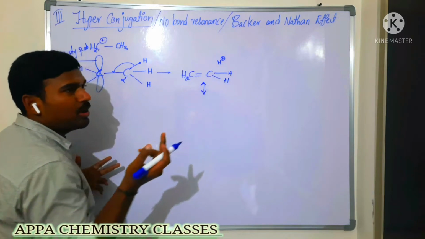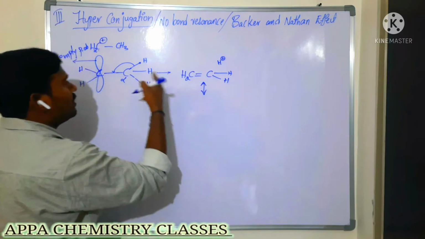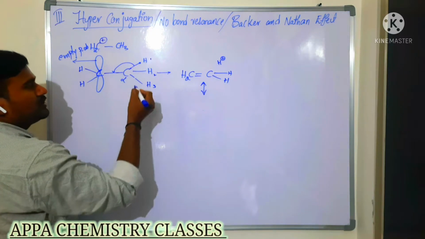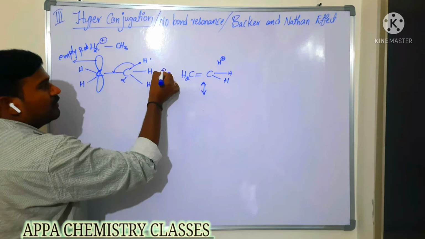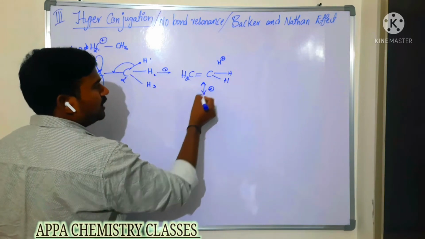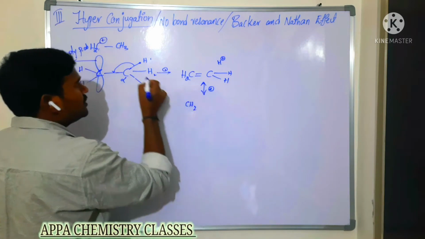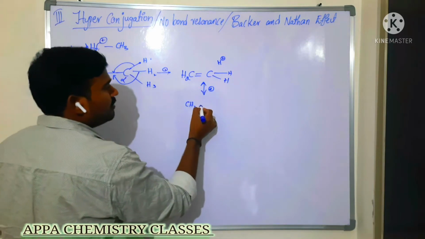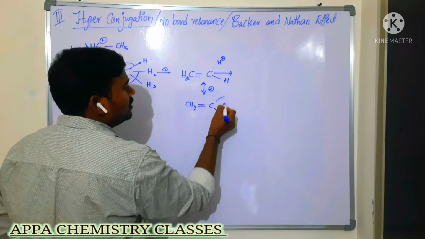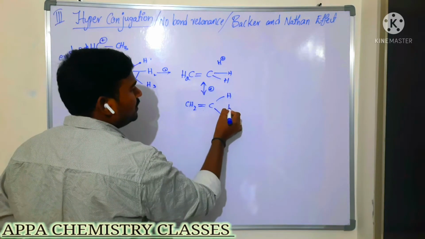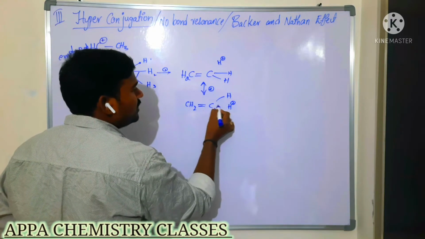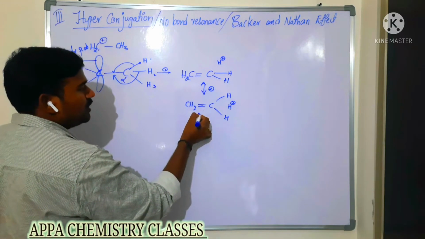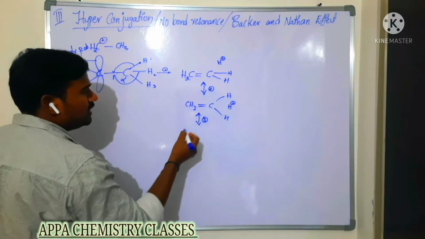First hydrogen is involved; now you can take the second hydrogen. If the sigma electrons of the second hydrogen are donated, then we get CH2 double bond CH2 with H and H plus, with no bond at all. So it is called no bond resonance. This is the case for the third resonating structure.